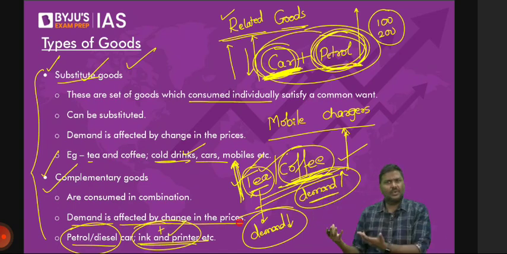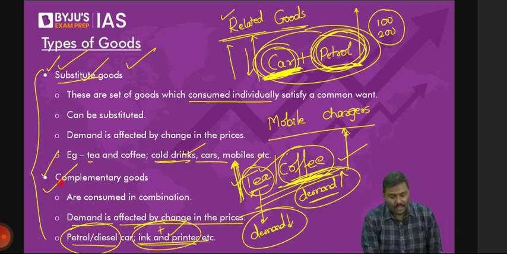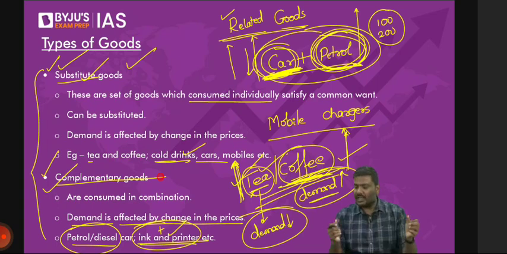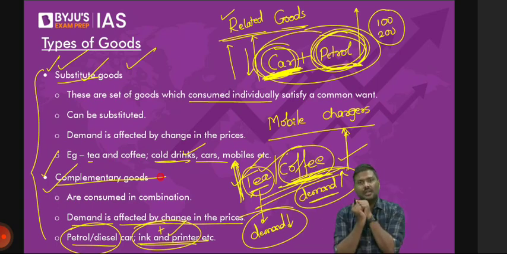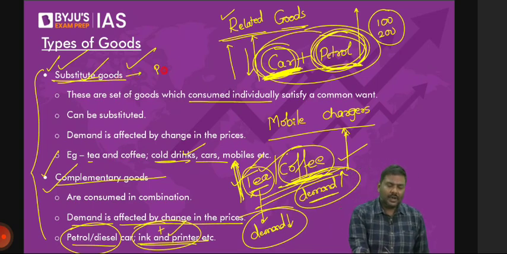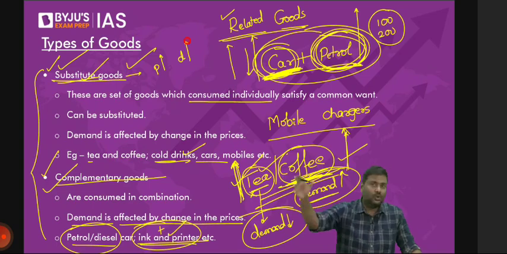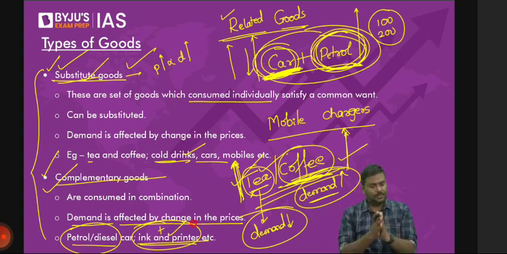So substitute goods are a set of goods consumed individually, and complementary goods are a set of goods which are consumed in combination, always in combination. That is basically the idea. What is the relationship? It is very simple. In case of substitutes, when the price of one good goes up, the demand for the other, substitute good goes up. So directly proportional. Whereas in case of complementary goods, inversely proportional.